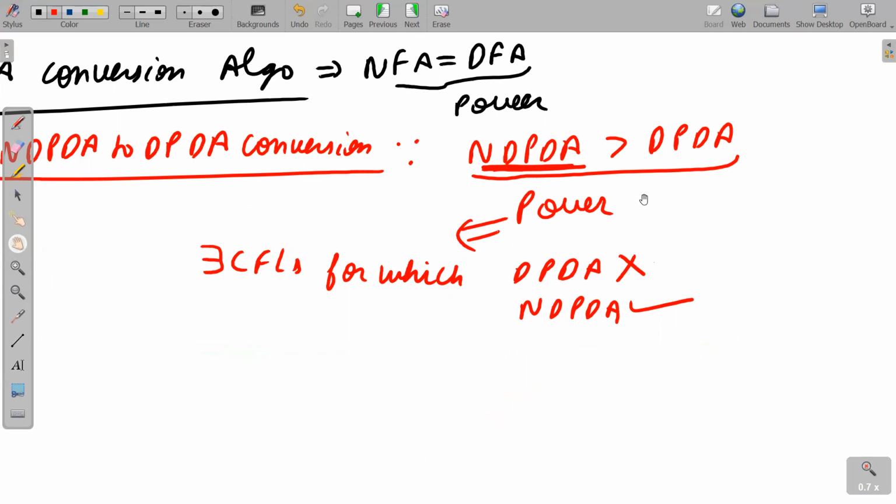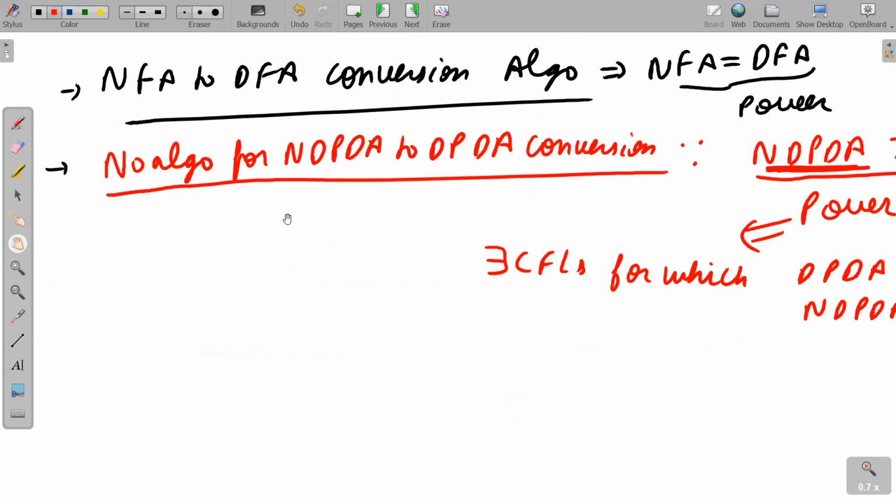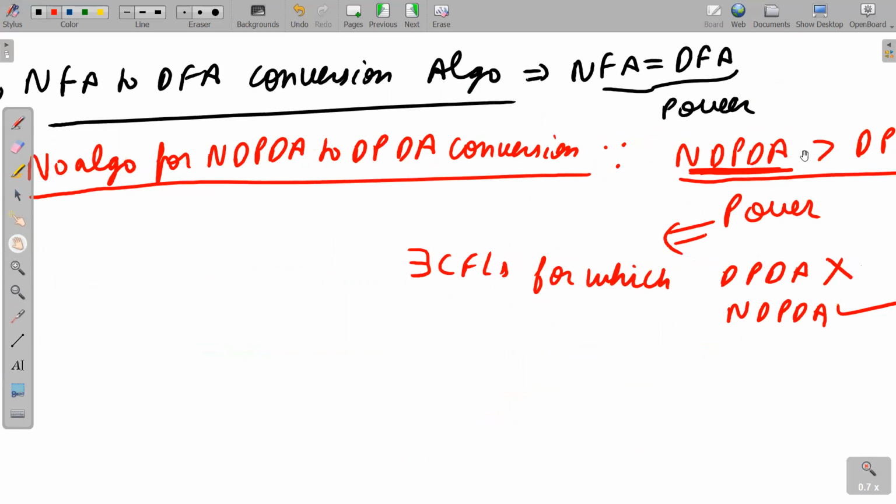Since NDPDA is more powerful than DPDA, obviously we cannot have any algorithm which can convert NDPDA to DPDA. Because if we had such an algorithm, it would directly and indirectly mean that every NDPDA can be converted to DPDA, which is the contradiction of this fact.